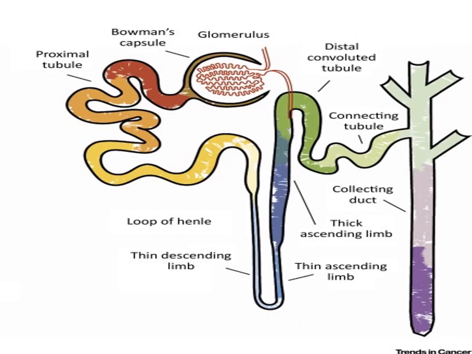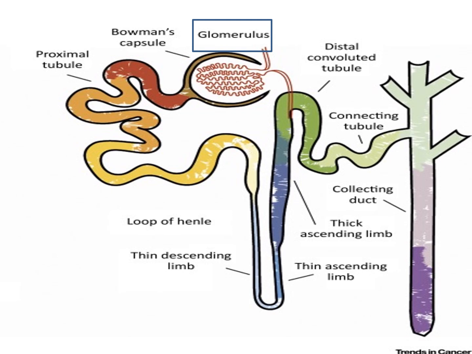Now, there are approximately 10 lakh nephrons in each kidney. We have approximately 5 liters of blood in a healthy human body, and this blood is filtered by the kidney 400 times every day. The nephron has a cup-like thin walled upper part called the Bowman's capsule, and then it has a network of capillaries called the glomerulus. This network of capillaries acts as a filter, and it filters out the waste.